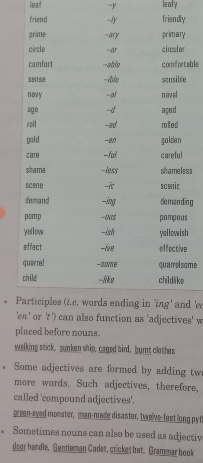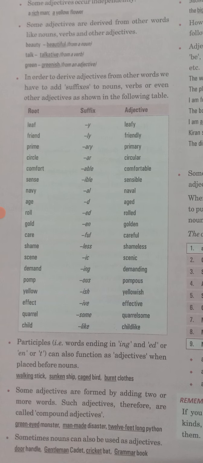Which stick is this? This stick is used for walking. Sunken ship, caged bird. Which kind of bird? Caged bird. Or burnt clothes. So there are a few participles which, if we place before a noun, will act like an adjective. Participles are forms of the verb, the first form, second form, third form. So if you add them before any noun, they will act like an adjective.